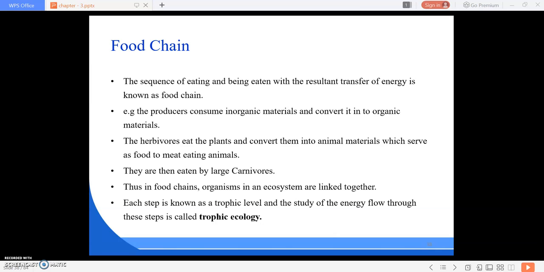Each step is known as a trophic level, and the study of the energy flow through these steps is called trophic ecology. Food chains are not isolated from each other. Primary producers trap radiant energy of the sun and transfer that to the chemical or potential energy of organic compounds such as carbohydrates, proteins, and fats.